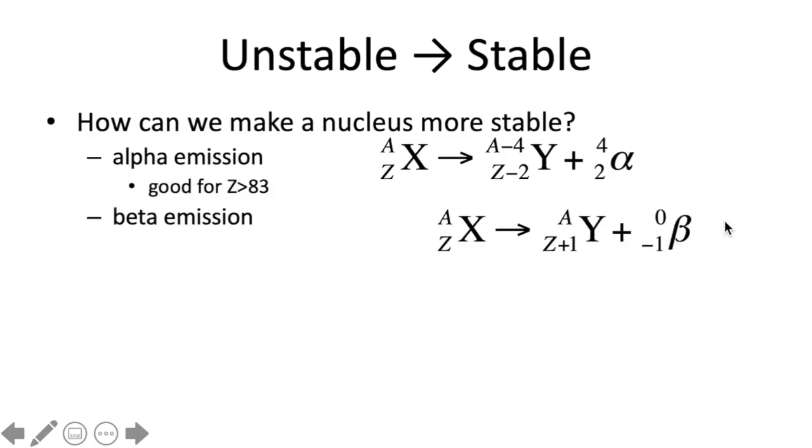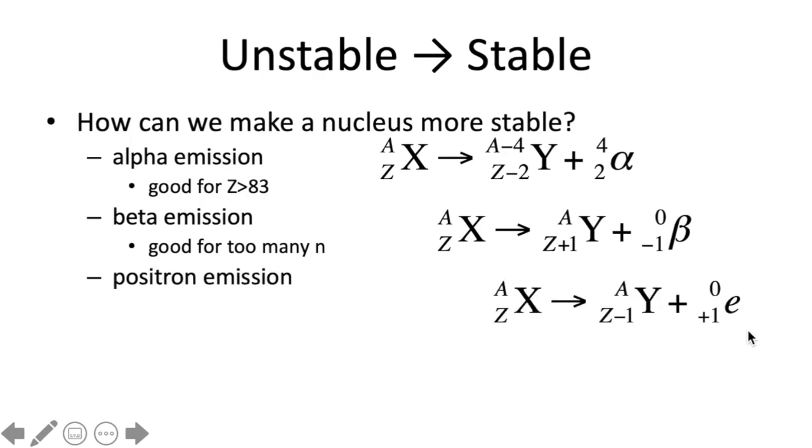We can also have beta emission. In beta emission, a neutron in the nucleus releases this beta particle that's negatively charged, and it becomes a proton. So you'll see the change in the atomic number is +1, but the mass number is unchanged. This is good when you have too many neutrons because it turns the neutron into a proton.